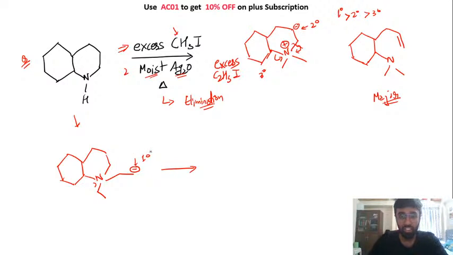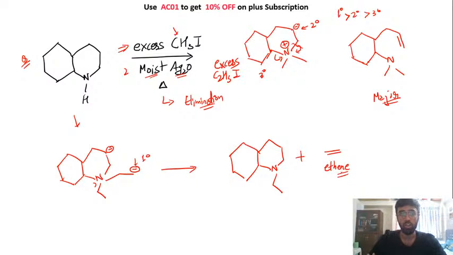So here, since we are creating a 1 degree, we saw in the above case that if this bond breaks you will create a 2 degree carbon ion, right? This is more stable. So here the product that you will be getting is this thing. So this question is very amazing. You will see a lot of questions coming on this topic. So it is a very simple concept, but a lot of people make mistakes. So you have this thing and you will have an alkene, that is your ethene. Okay, so this is what we are generating from this reaction. So this is an advanced level question.